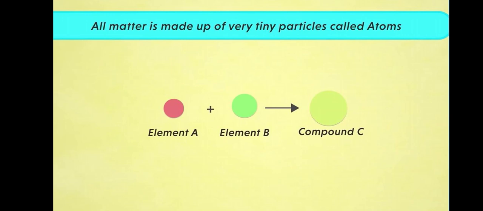Let's have a look at an example. Element A plus element B react and give a compound C. Element A is also made up of tiny particles, nothing but atoms, meaning element A contains atoms and element B also contains atoms, and these two react to give another product that also contains atoms. Each and every element is composed of the smallest particles, or very tiny particles, called atoms.